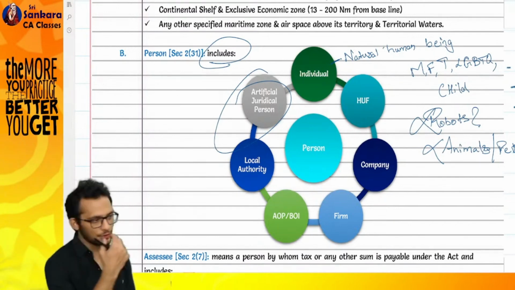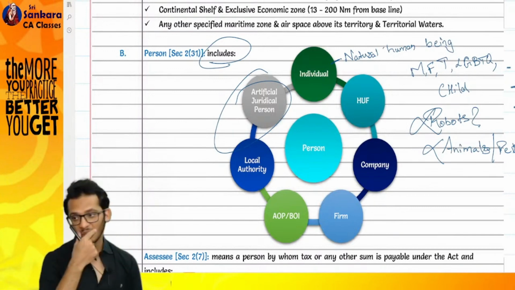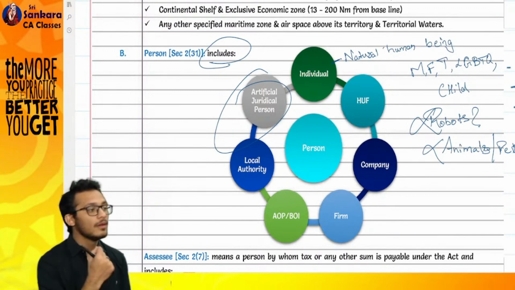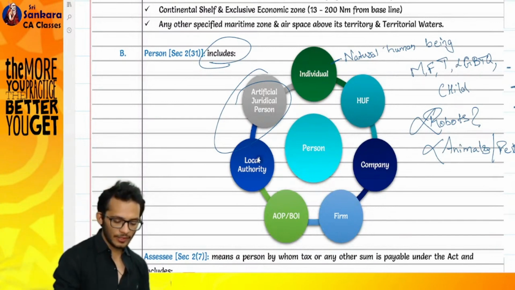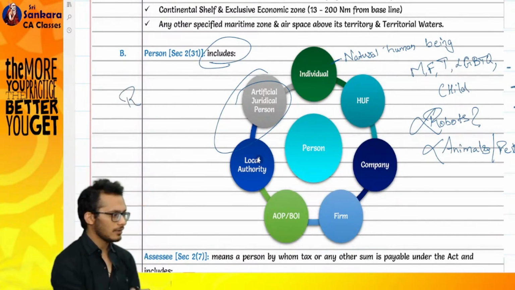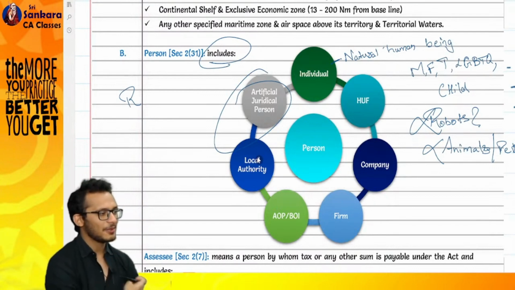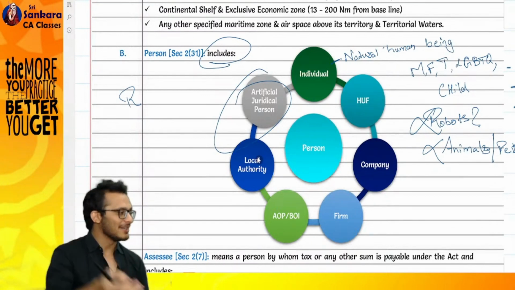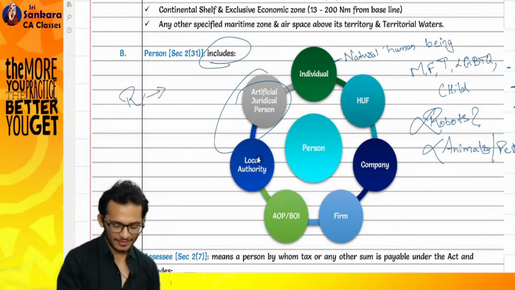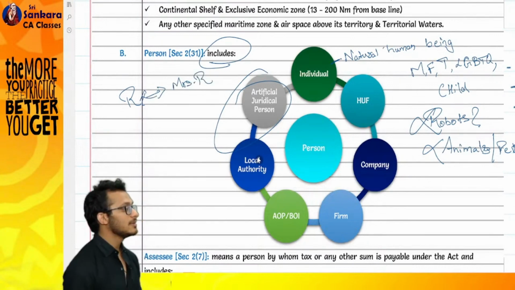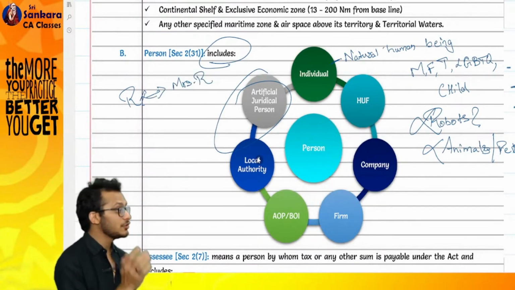How do you become a member of the HUF is my question. By birth. Okay. So let's say, for example, this is Rahul. Tomorrow I might get married. Might. Yes. Rahul gets married. This is Mrs. R. Rahul plans to create a HUF.